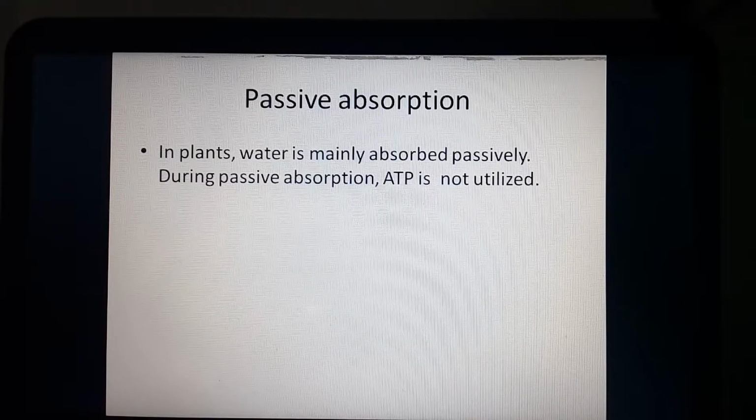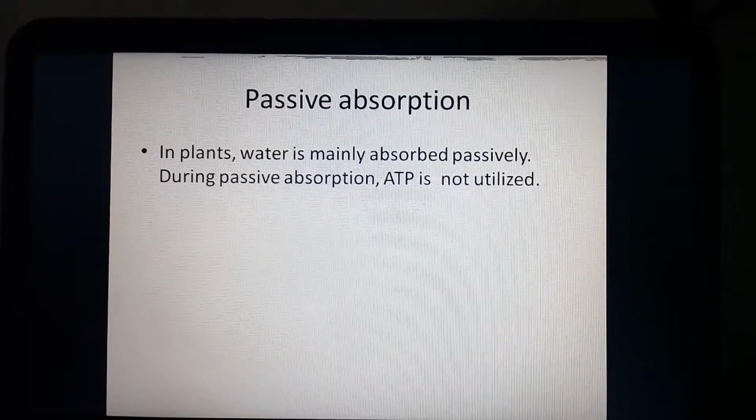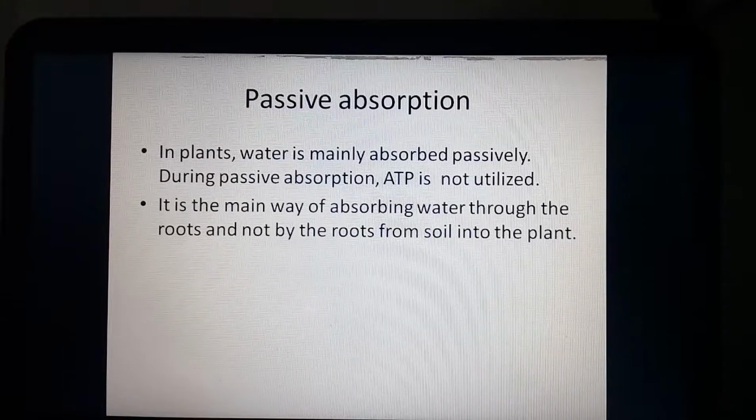In the case of passive absorption, you can observe that in plants water is mainly absorbed passively. During passive absorption, ATP is not utilized at all. The majority of the water from the soil into the plant is absorbed by passive absorption.